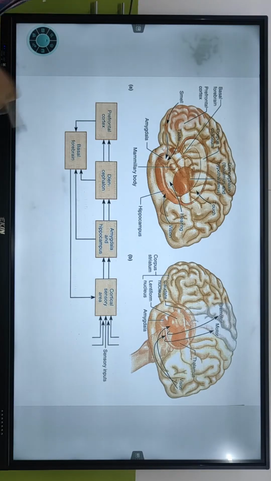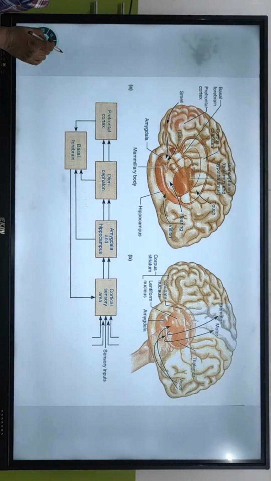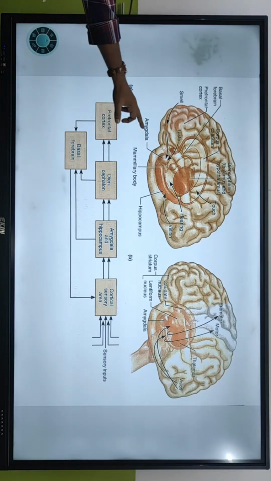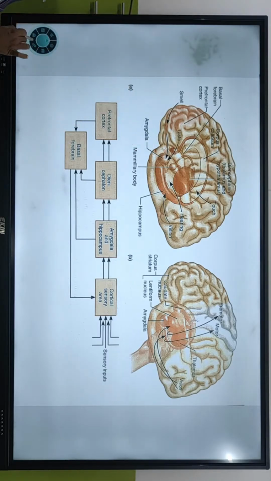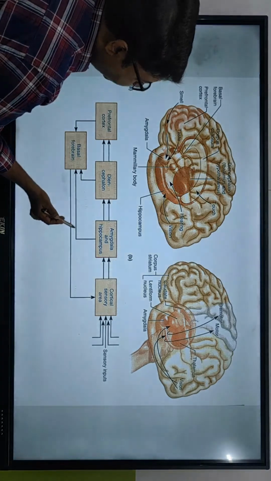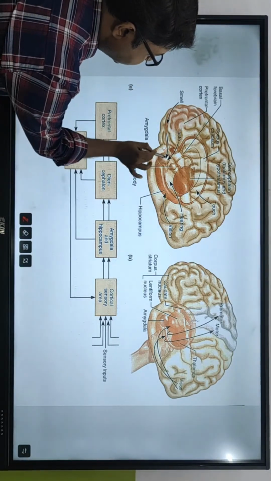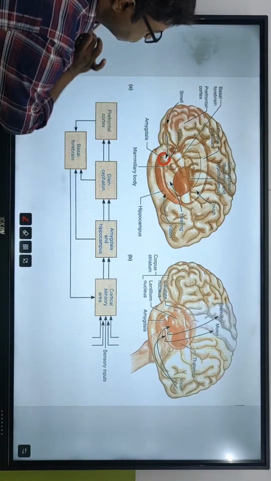Only names are mentioned, not the functions. देखो यहाँ पे. You see this prefrontal. This is amygdala center. देखो यहाँ पे. Have a look. This is amygdala center.